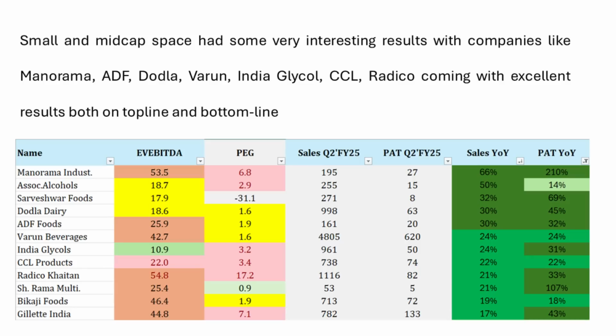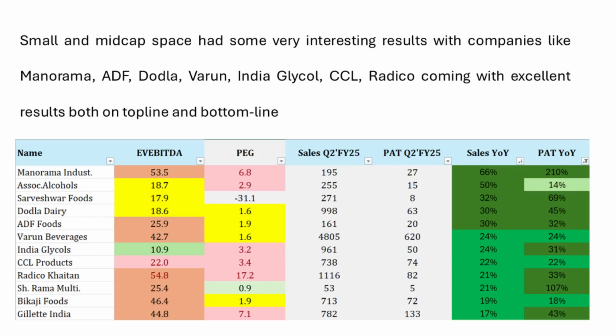But if you look at companies like Manorama, ADF is one company which I covered, I think, in April, where we covered LT Foods, we covered ADF, we covered Associated Alcohol. Dodla is doing well. Dodla is another company which we covered 1.5 years back, I think, when nobody was interested in dairy business. I think the stock was languishing at 450, available at 28 times free cash flow, I still remember. And from there, it has become a three-bagger.